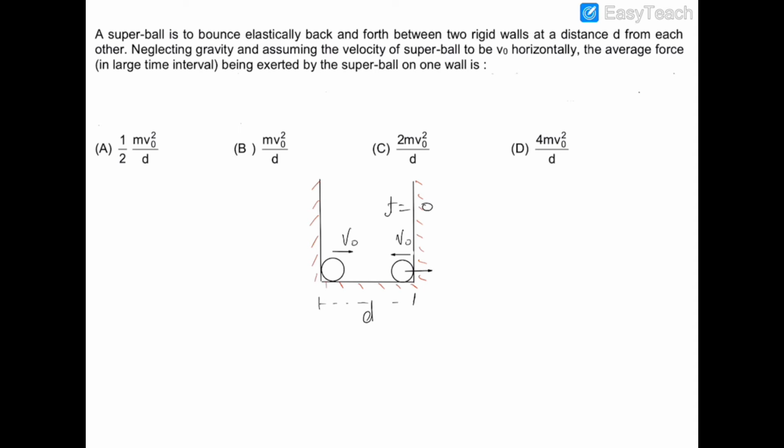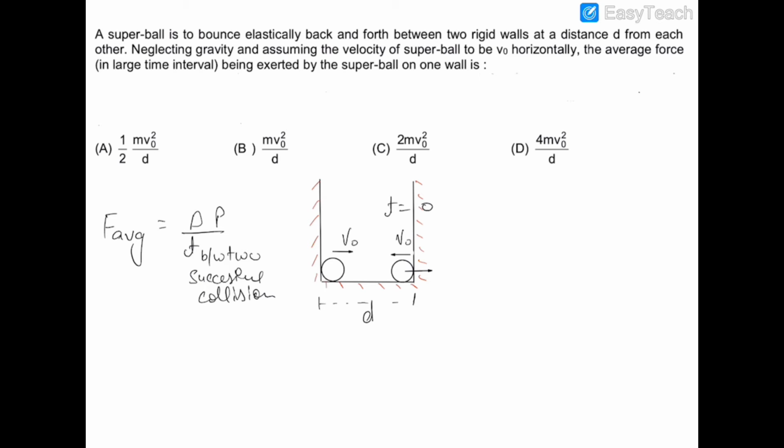So we have to find out the average force, and the average force exerted will be the change in momentum upon the time interval between two successive collisions on a single wall. So let us suppose that we are calculating the force on this wall. So we have to find out the change in momentum of the ball and the average force exerted and the time interval between two successive collisions on this wall.